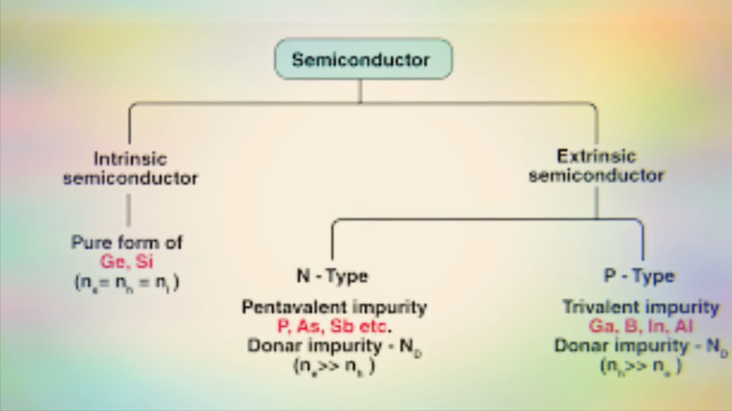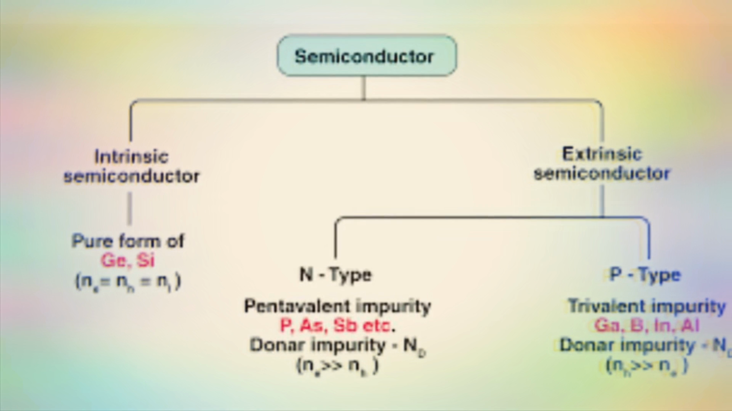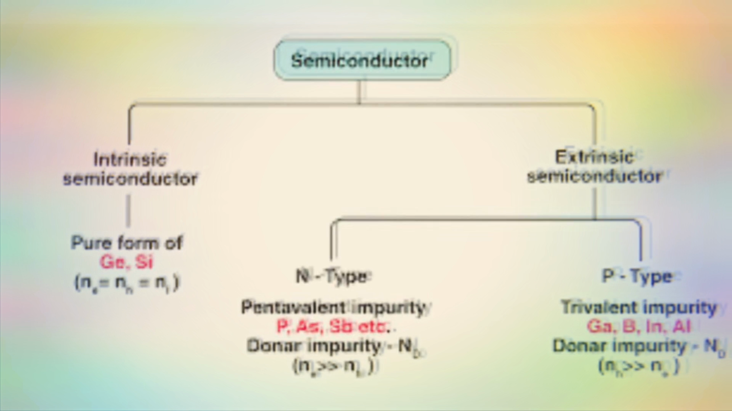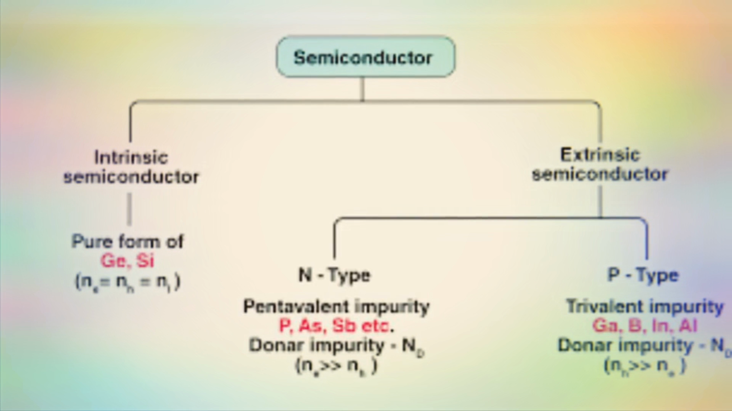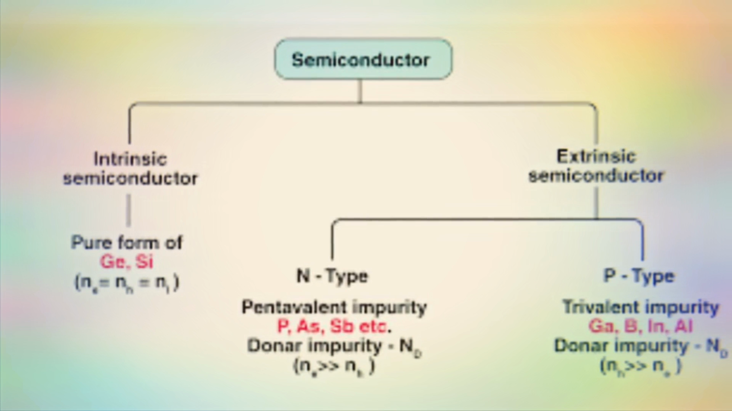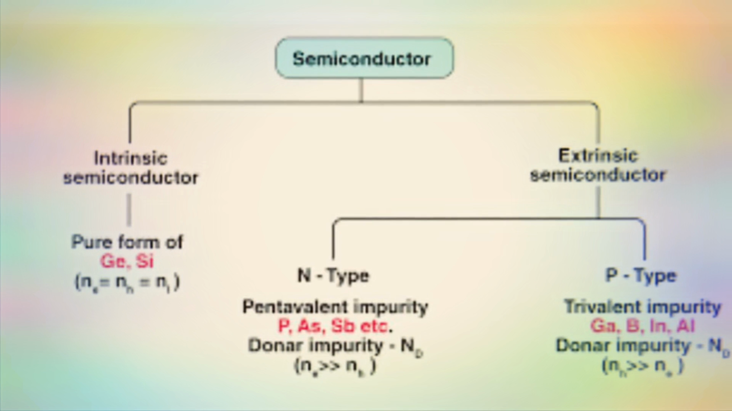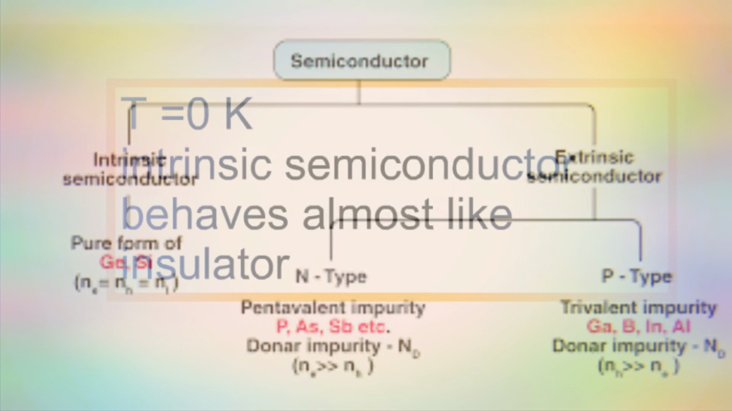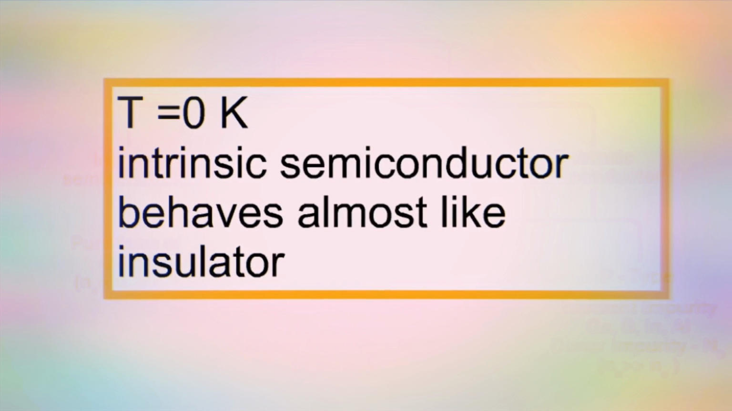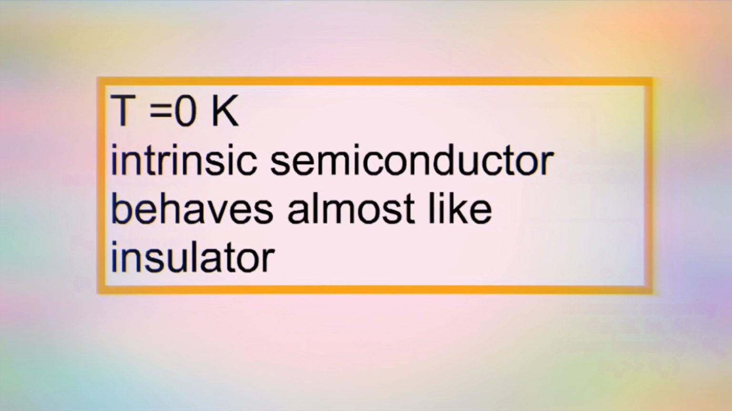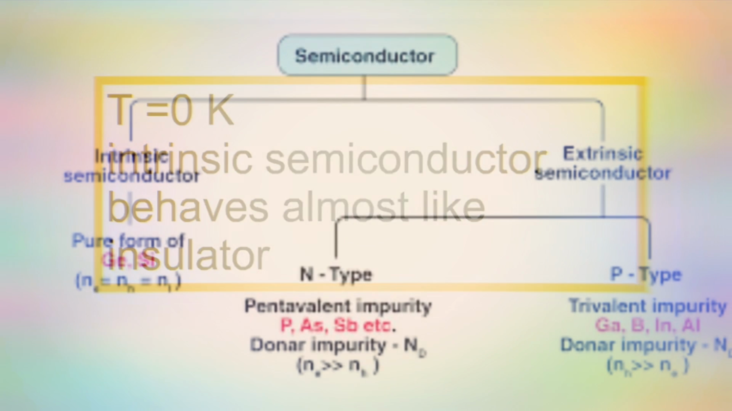And there are two types of semiconductor, intrinsic and extrinsic. Intrinsic semiconductors are pure form, and extrinsic means some doping is there. Doping means mixing. If you add some impurities, property of semiconductor will be enhanced. Because at 0 degree Kelvin, intrinsic semiconductor behaves almost like insulator.